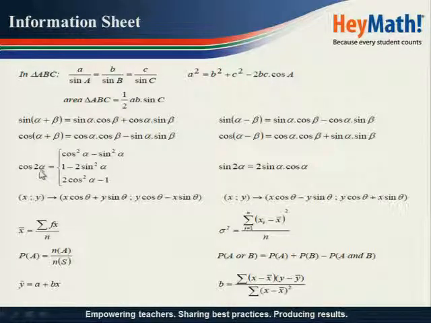This one is the double angle for cos. Like I indicated, we've got 3 options: cos squared alpha minus sine squared alpha, or 1 minus 2 sine squared alpha, or 2 cos squared alpha minus 1. And the double angle for sine of 2 alpha is 2 sine alpha cos alpha.